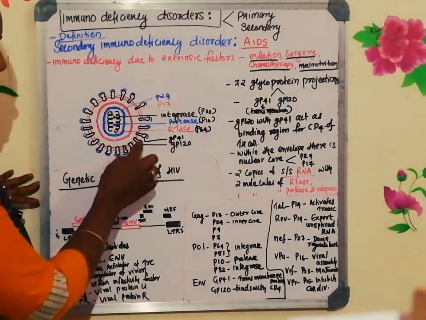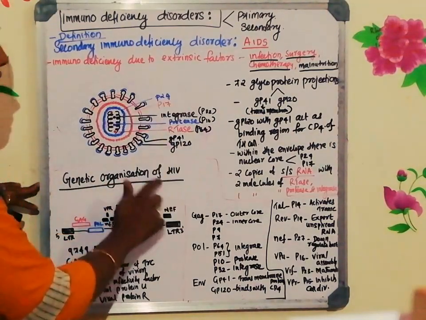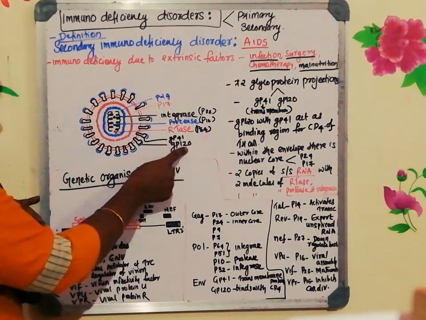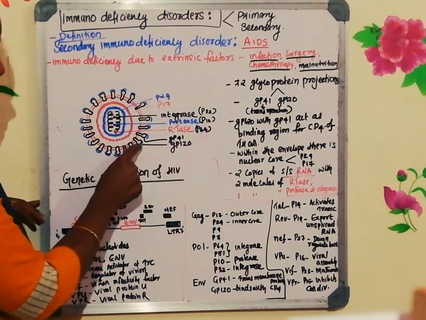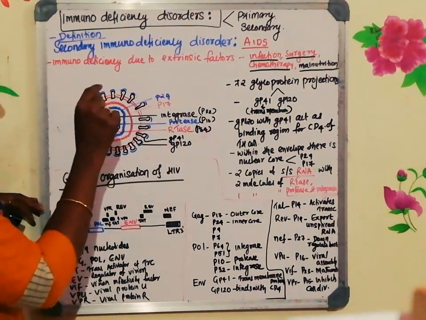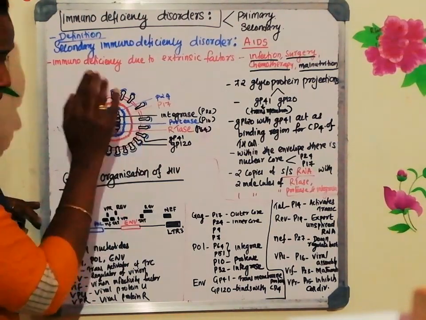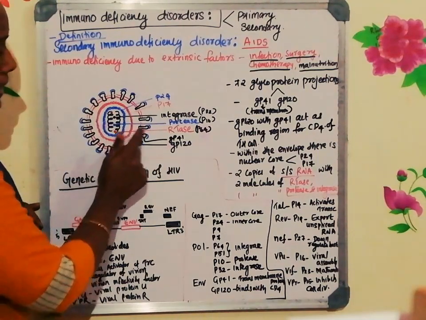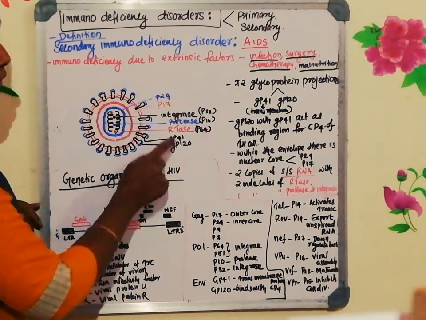The glycoprotein projections on the outermost cover are glycoprotein 41 and glycoprotein 120. Glycoprotein 120 is the blue colored one, in the outermost area, and one transmembrane protein is there. That transmembrane protein is glycoprotein 41.